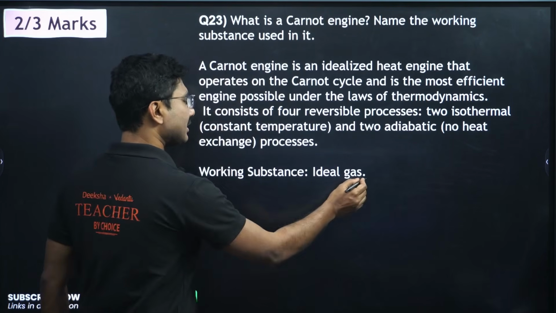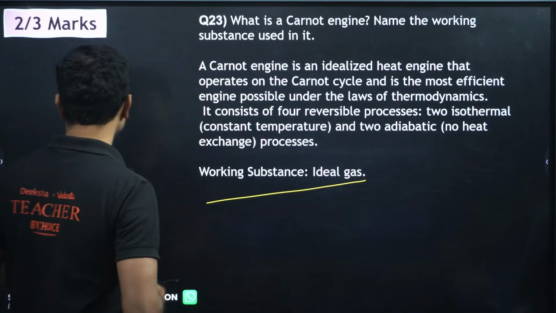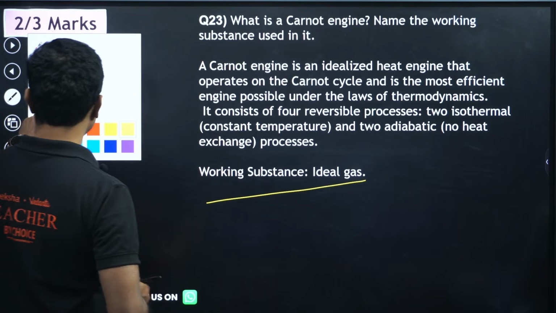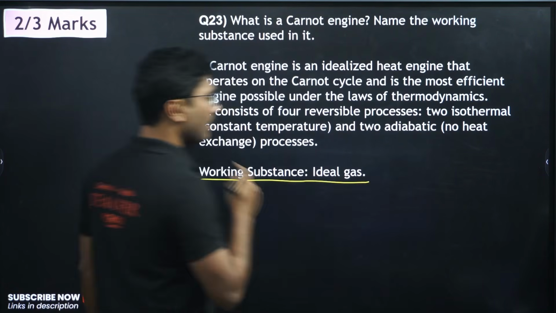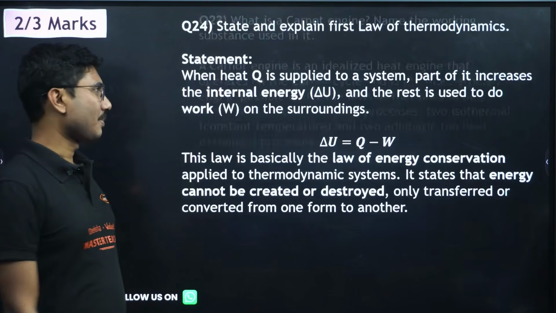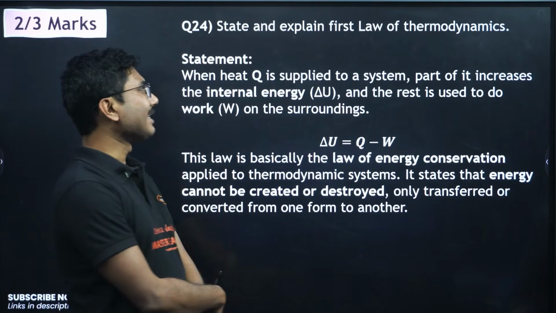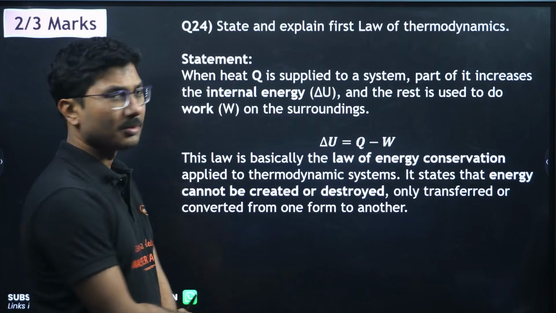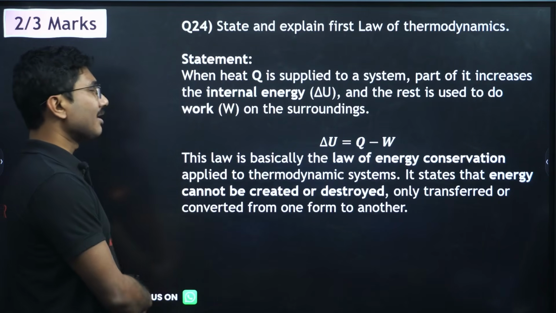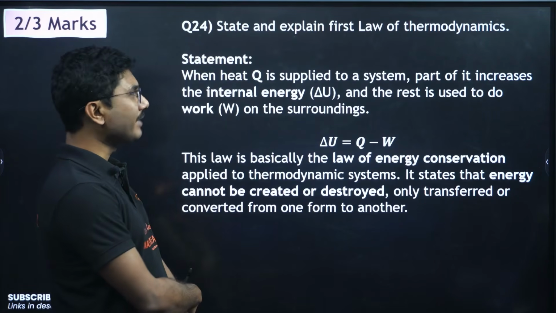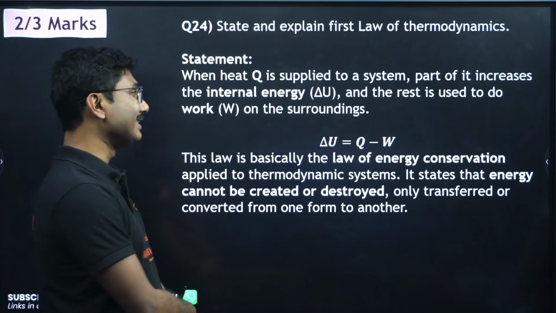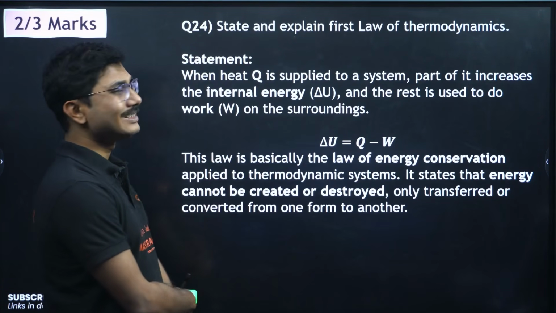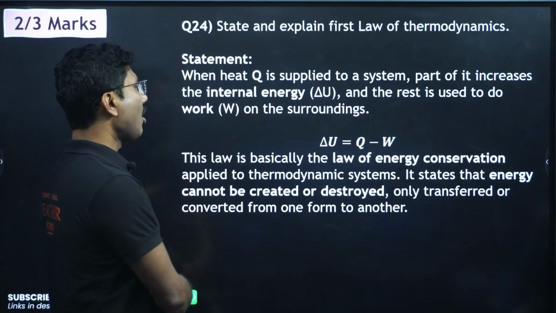Okay, working substance in a Carnot engine is ideal gas. So this can be asked as an MCQ question as well. So be careful. The working substance in a Carnot cycle, Carnot engine is ideal gas. Next, state and explain first law of thermodynamics. Statement: when heat Q is supplied to a system, part of this heat is used in increasing its internal energy and rest is used to perform the work on the surroundings.